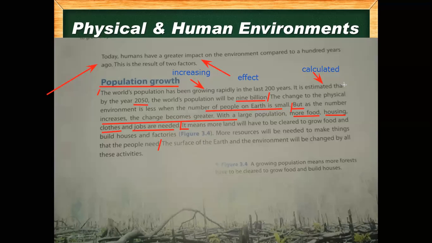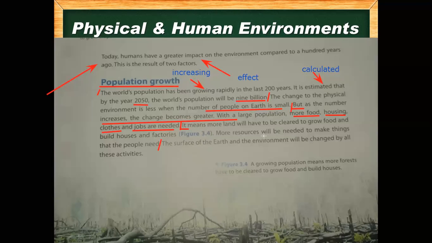It means more land will have to be cleared to grow food and build houses and factories. More resources will be needed to make things that the people need.